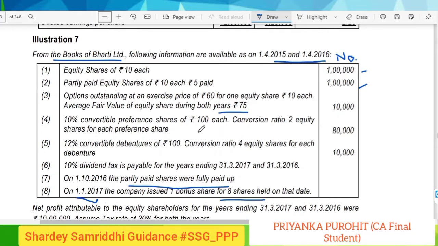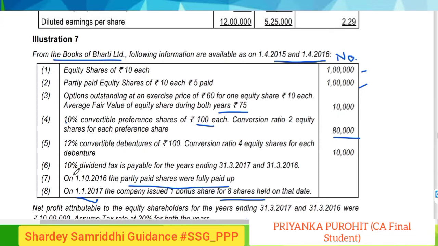So how will we calculate the preference dividend on preference shares? It is 80,000 shares into 100 into 10%. Also we will consider the dividend tax, which is 10%, and in this question we will ignore the grossing up of preference dividend.